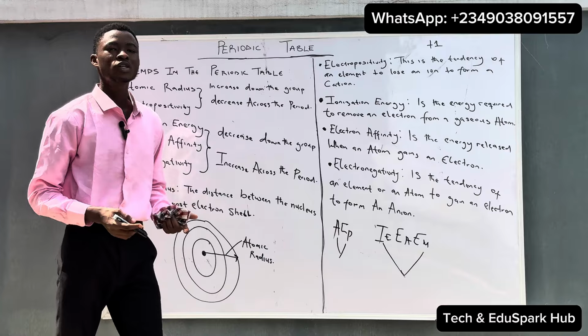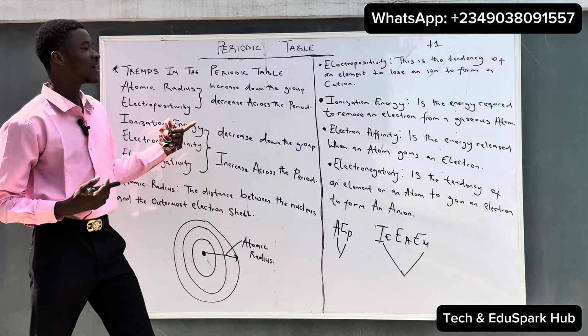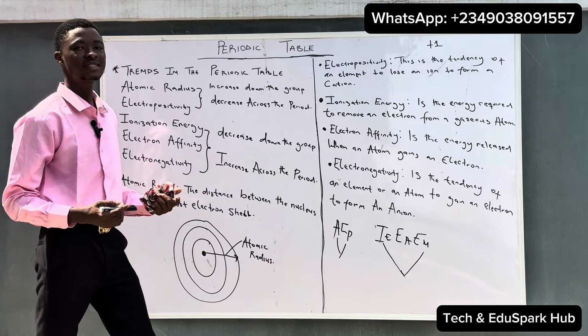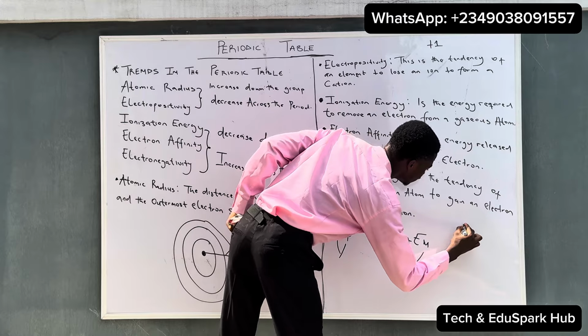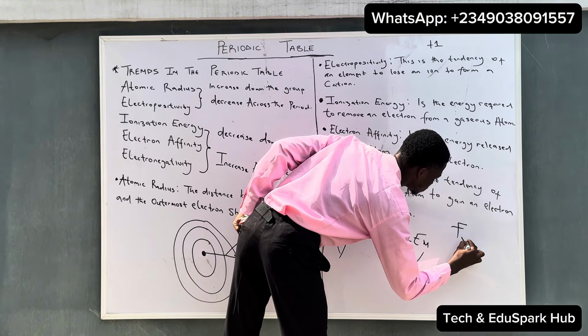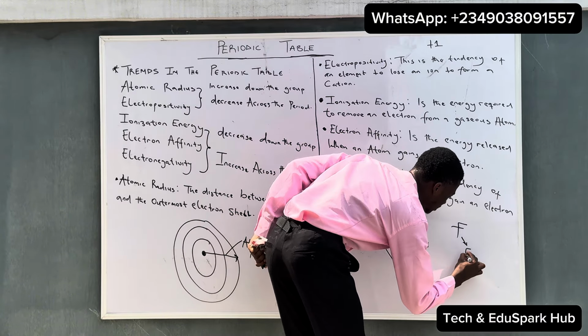And we also have some questions that might come out under this trend. They might ask you, what is the most electronegative element on the periodic table? Fluorine is the most electronegative element. So we have fluorine as the most electronegative element.